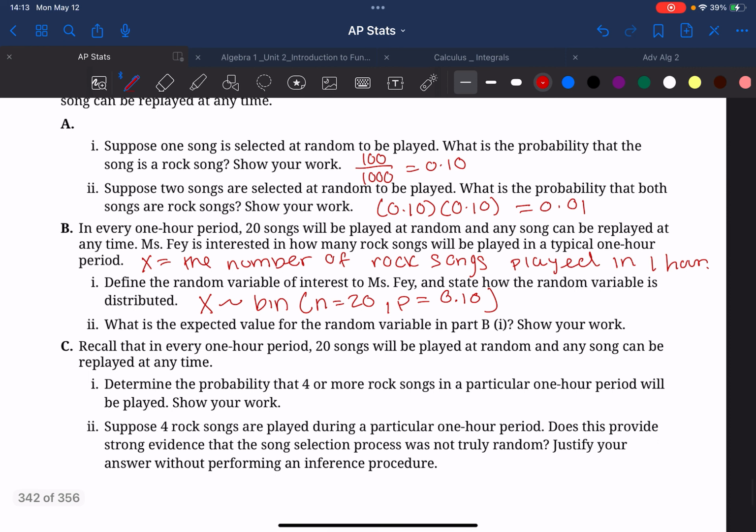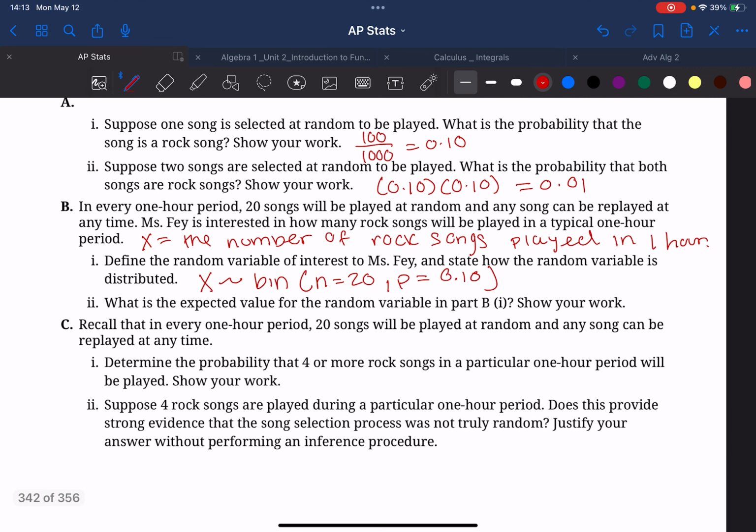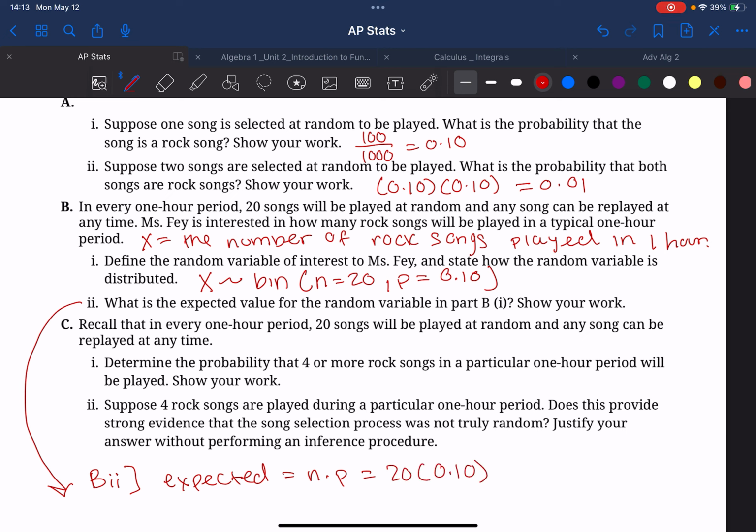Part 2 says, what is the expected value for the random variable in part B, part 1? Show your work. So this is B, part 2. We know that the expected value is equal to n times p. So that is 20 times 0.10, which gives us 2, which means 2 rock songs is what we would expect to play in a 1 hour period.